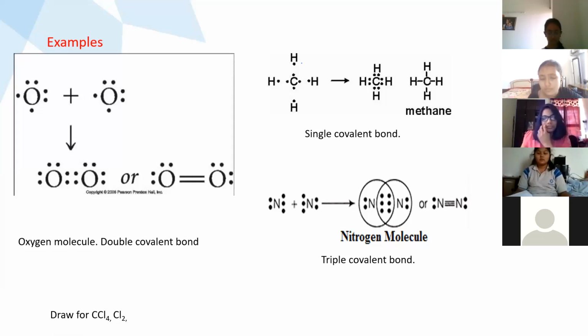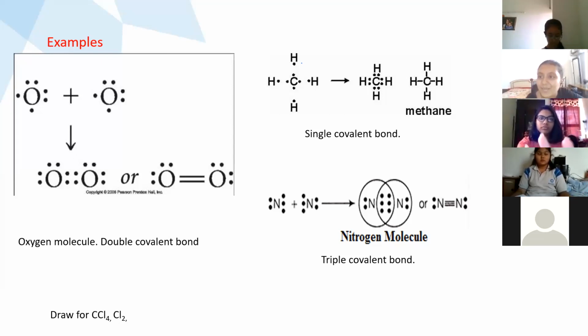Ma'am, so it will be C with 4 dots, an arrow, and H with 4 dots? With C there will be 4 dots, and then a single covalent bond, and with H there will be 4 bonds. No, ma'am, 4 dots, sorry. Each hydrogen will get 1 dot. C will have 4 bonds with 4 individual hydrogens. Carbon will be having a single covalent bond with each hydrogen atom.